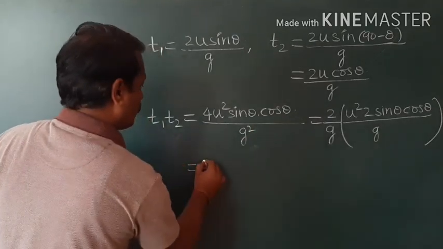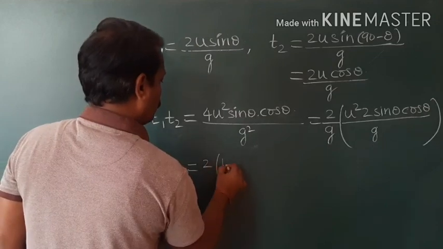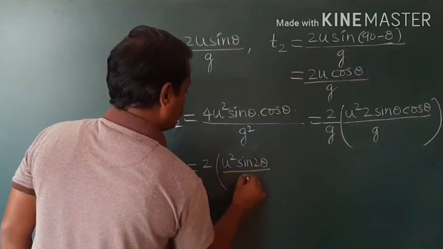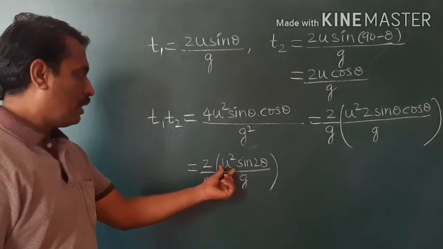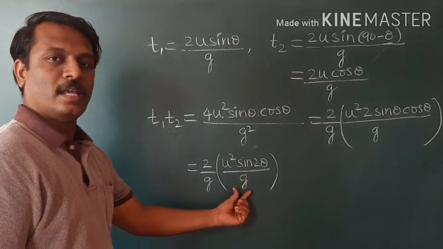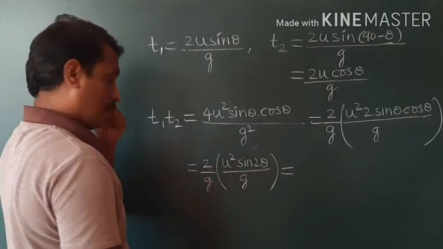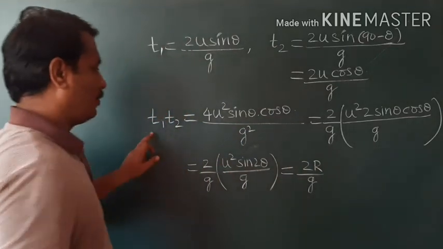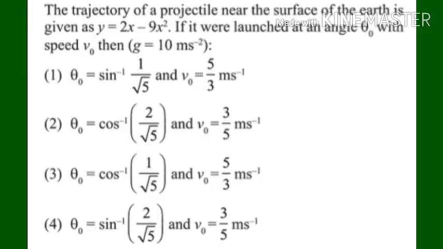Okay, so then it becomes 2 u square sin 2 theta divided by g, and one more g here. But you know that u square sin 2 theta by g is the range. It gives you the range of the projectile. So in place of this, I will write R. Then it becomes 2R by g. So t1 into t2 is equal to 2R by g is the answer.